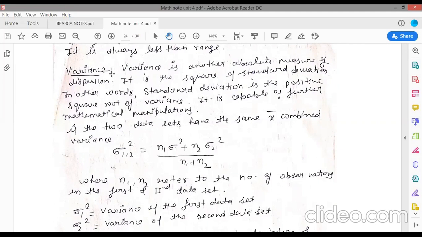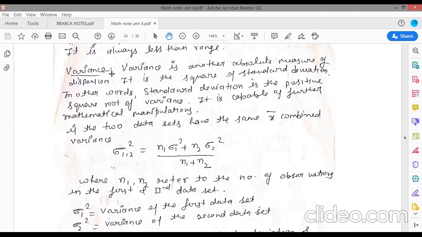In other words, standard deviation is the positive square root of variance, or you can say variance is the square of the standard deviation. It is capable of further mathematical manipulations. If the two data sets have the same x bar, means arithmetic mean, combined variation will be sigma 1 2. Standard deviation is denoted by sigma.